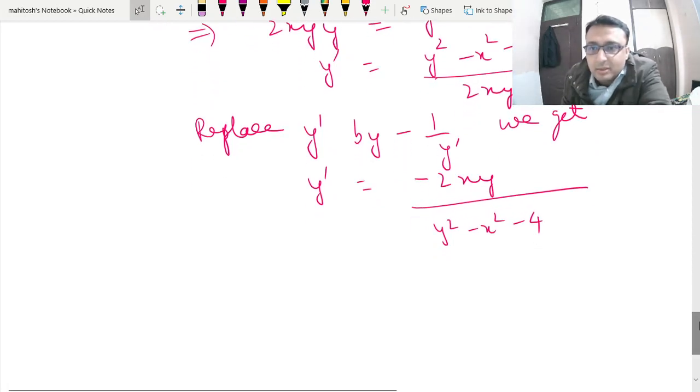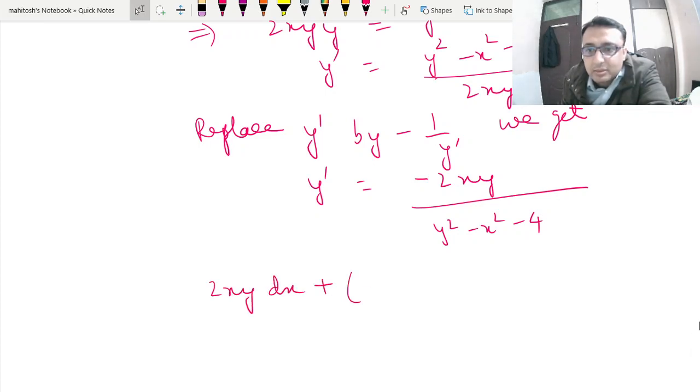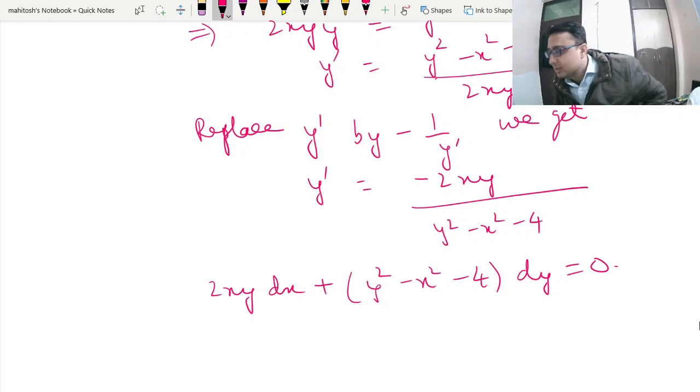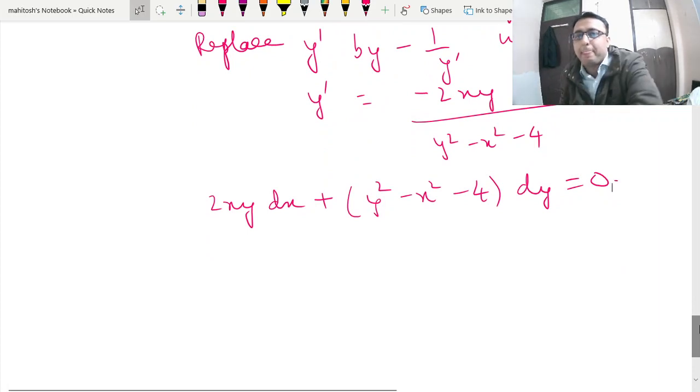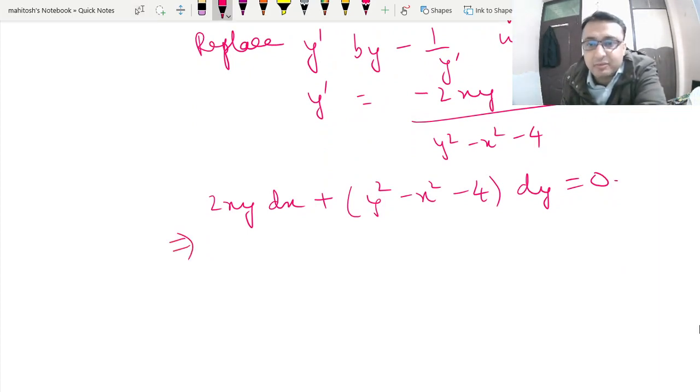Now we can write straight away 2xy dx plus (y square minus x square minus 4) dy. Now if you make a mistake from here, that is a blunder, and I will tell you in a later section how you can always verify your answer.